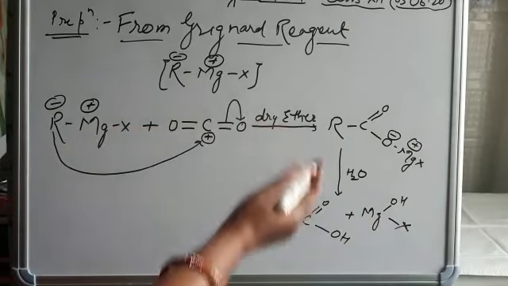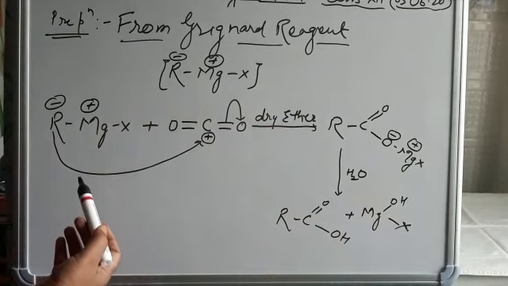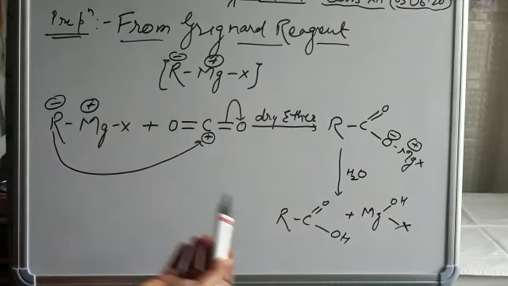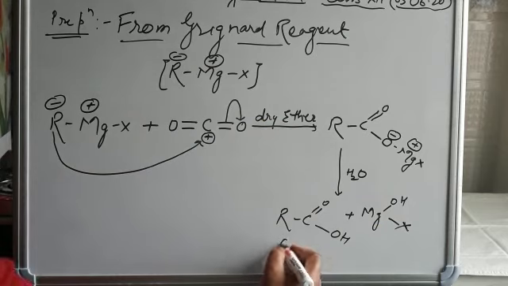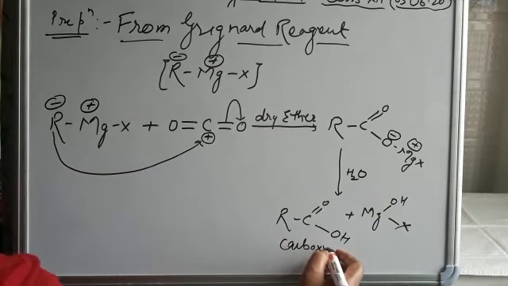So this is the mechanism involved when Grignard reagent is used to form the carboxylic acid.